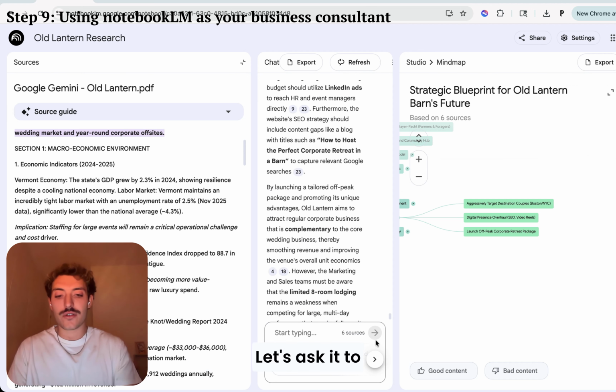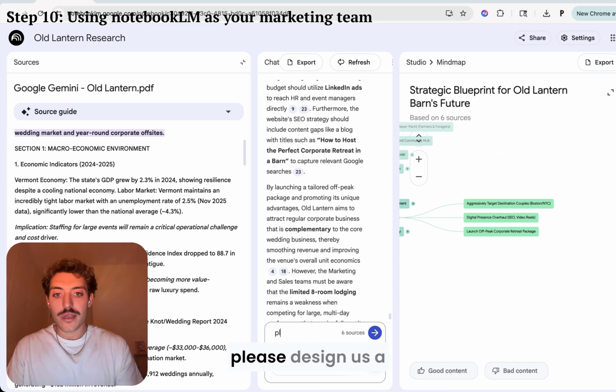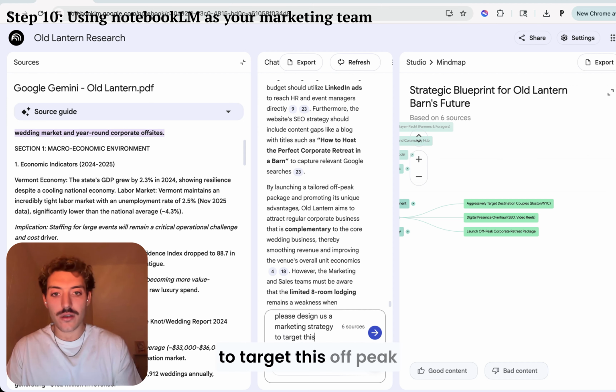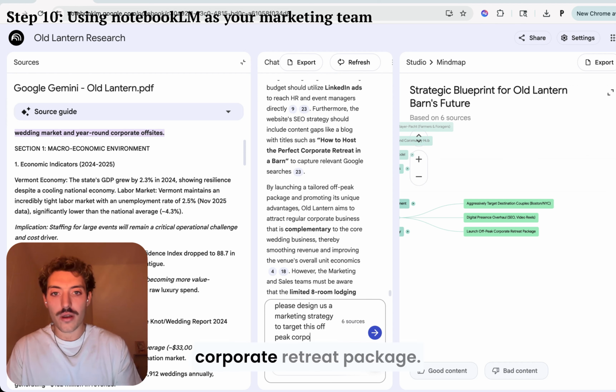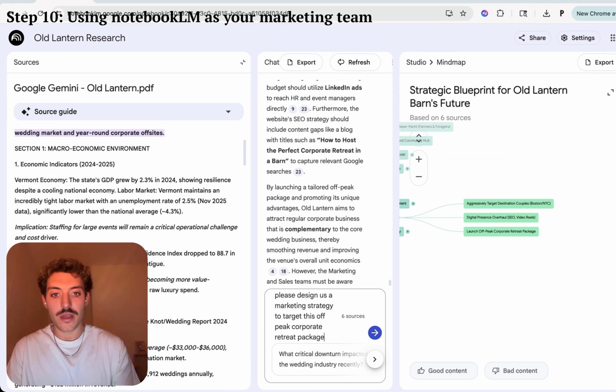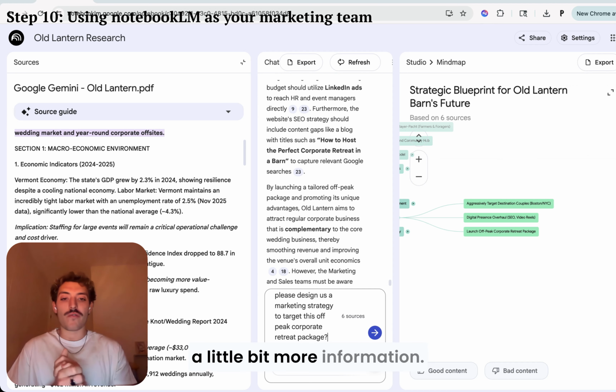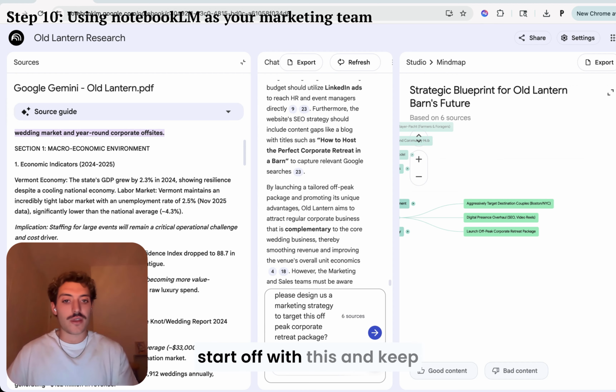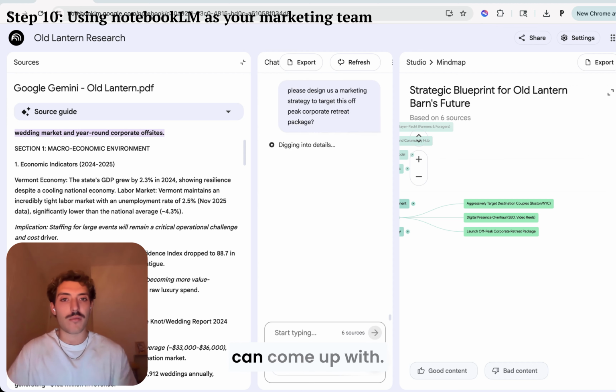Let's do this. Let's ask it to please design us a marketing strategy to target this off-peak corporate retreat package. Normally, I would give it a little bit more information. I would say, give me the channels that I want to do. But let's just start off with this and keep it really basic. Let's see what it can come up with.